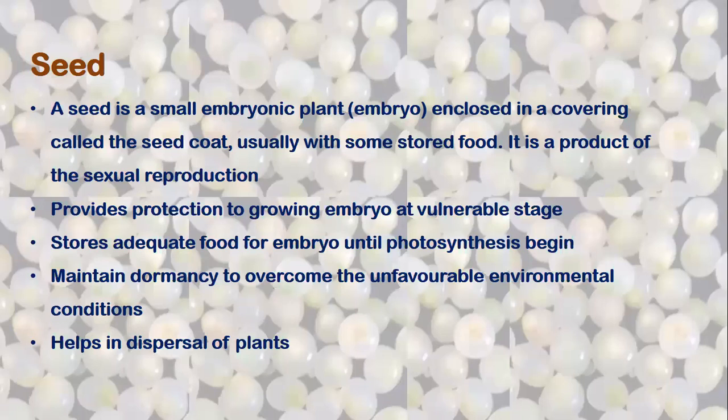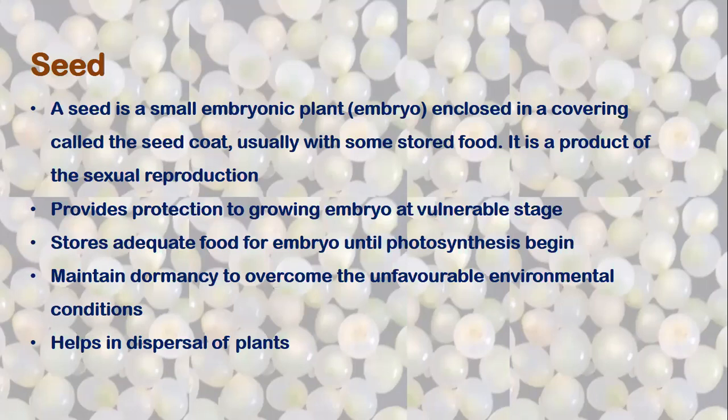It also helps in the dispersal of plants from one place to another. So these are the normal traditional seeds. Generally, seeds are of two types. One is called orthodox seed.